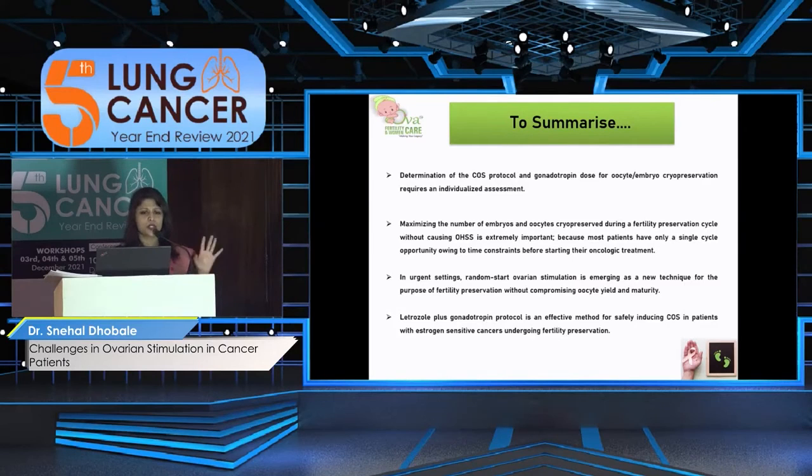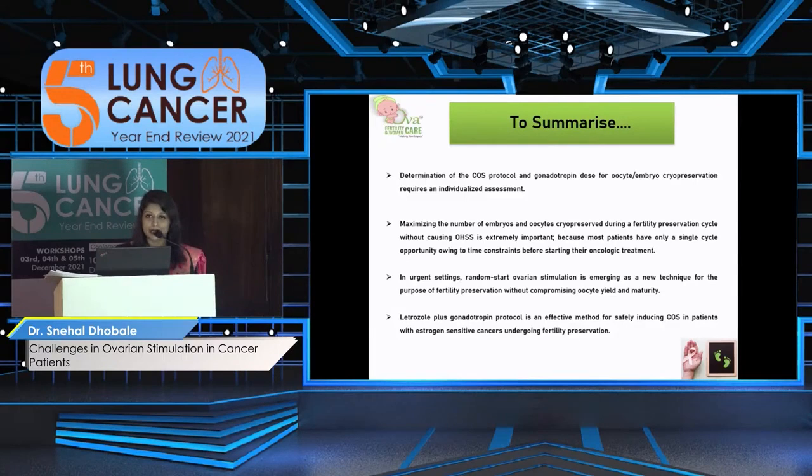So just to summarize, determination of the controlled ovarian stimulation protocol and gonadotropin dose for oocyte and embryo cryopreservation requires an individualized approach. Maximizing the number of embryos and oocytes cryopreserved during fertility preservation cycles without causing OHSS, without any complications, is very, very important, because most of the patients will have only one cycle opportunity because of time constraints.